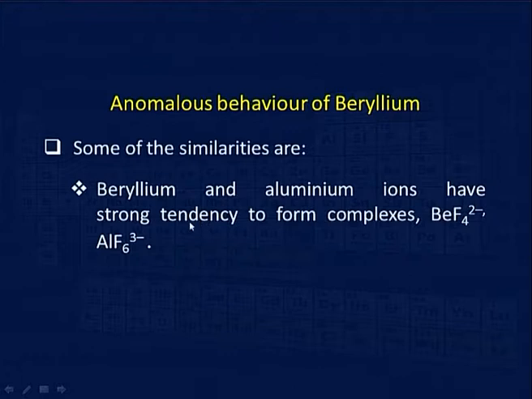Now, similarly, the halides of beryllium and aluminum have the common feature that they both form bridged halide compounds, and beryllium and aluminum ions have a strong tendency to form complexes because of being smaller in size. You can see here BeF4 2-, AlF6 3-.